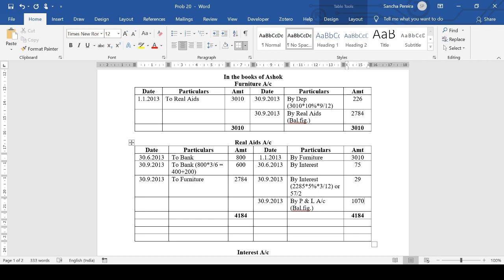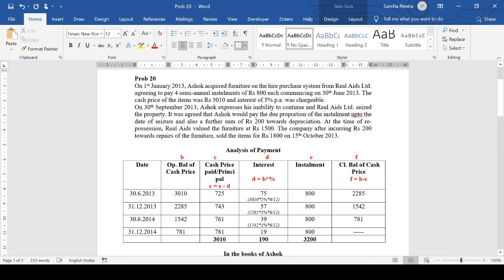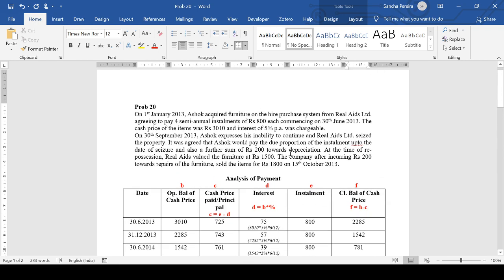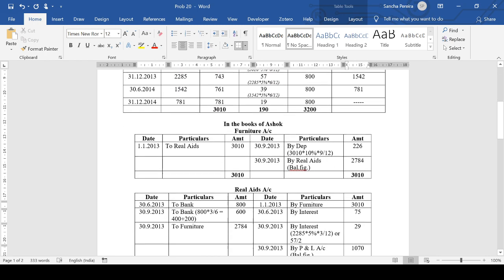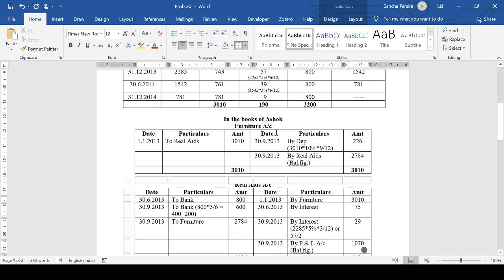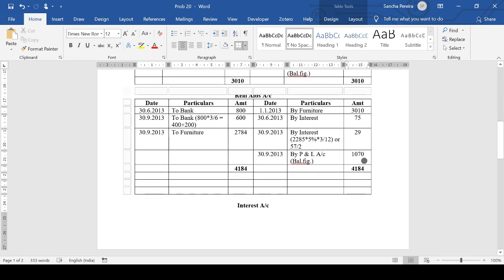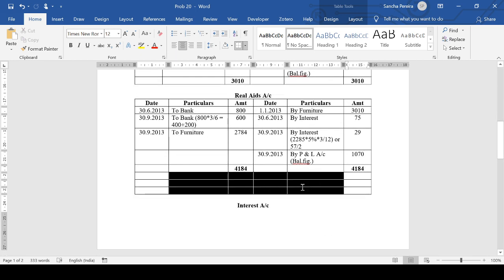Okay. So all these things that are mentioned here affect only the accounts in the books of the hire vendor, not hire purchaser. At the time of repossession, Real Aids values the furniture. How Real Aids values the furniture has got nothing to do with the hire purchaser. So we don't show that, but we will show it in the books of the hire vendor. Okay, so this is a slightly more complicated problem as compared to the problems that I've done, problem 16 and problem 15. That's why I just thought of doing it.